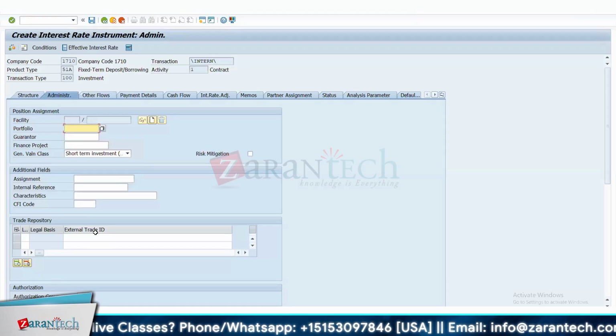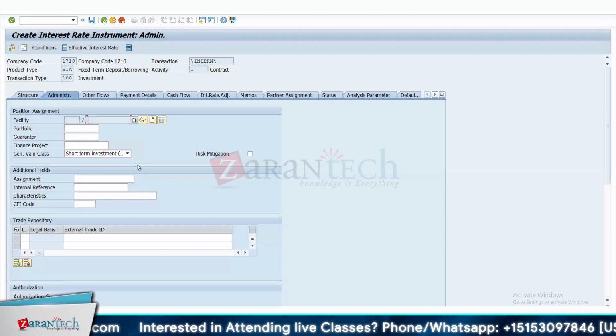Let's say you have different users in your company and they all create different investments with Citibank. But as a CFO, you want to ensure that you don't over invest in a single institution because you want to protect your money. So you create a facility and then you assign the facility here. You can also make this field mandatory. That way, even if someone is not filling this up, the transaction will not be saved.